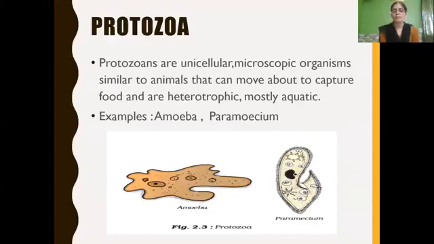And pseudopodia, if they find any food particle, they extend the pseudopodia, cover that food particle, capture it and engulf it. So they do not have a proper shape. And see here in this figure, the examples of protozoans, amoeba and paramecium. So what are protozoans? The other group of microorganisms which are unicellular, microscopic, similar to animals, that can move to capture food. So they are heterotrophic, and they are mostly aquatic. Examples: amoeba, paramecium, and you can tell euglena, etc.